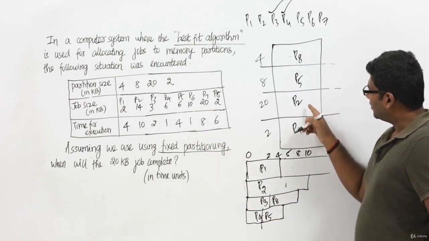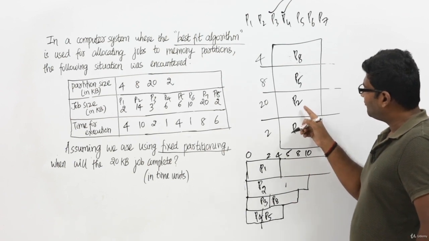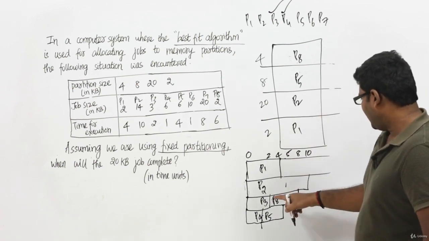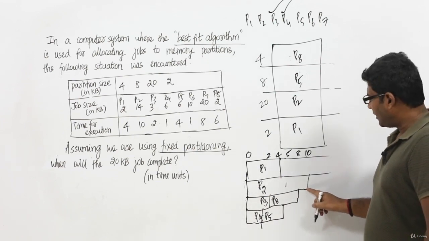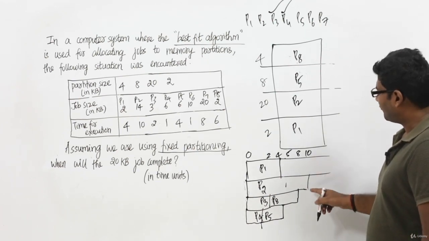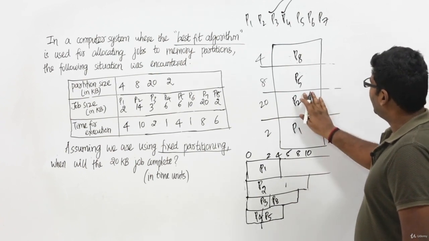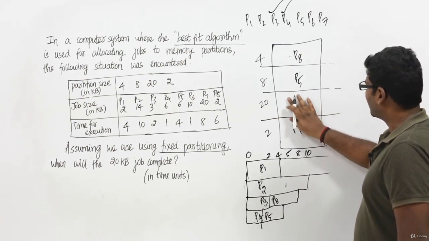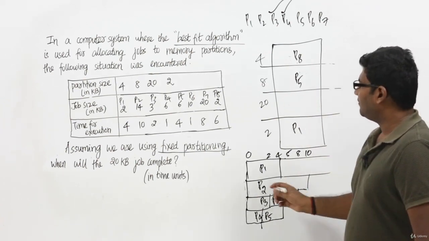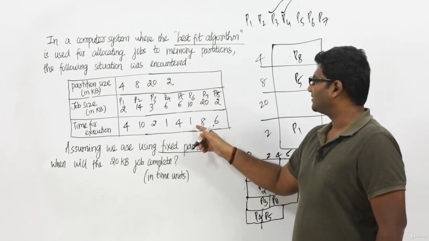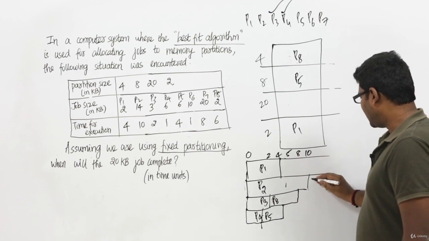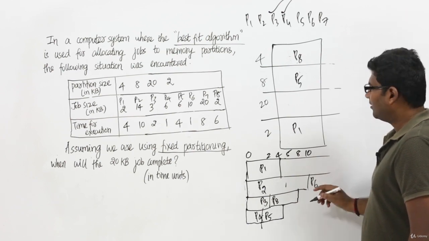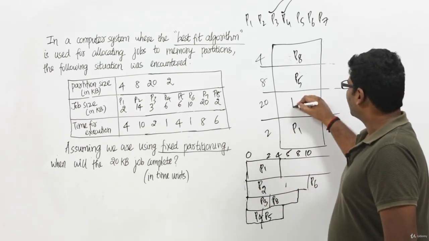Now when will this 20 KB partition be freed? P2 will complete its execution at time unit 10, right? At time unit 10, process P2 will complete its execution, fine. Now at time unit 10, this will be freed. Once P2 is done, we will place process P6, because P6 came before P7. And so process P6 will be placed at time unit 10, here.